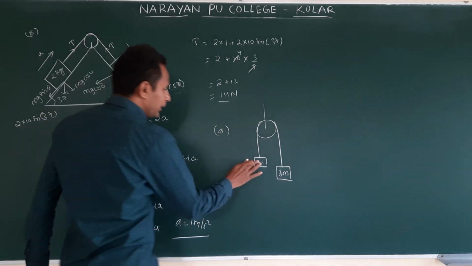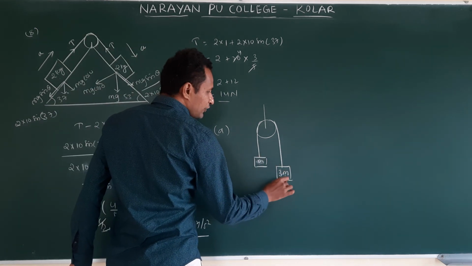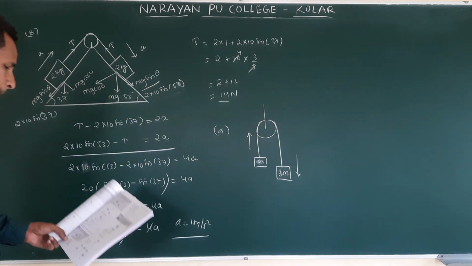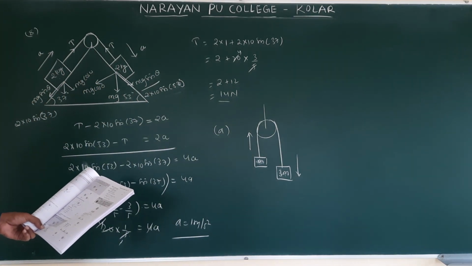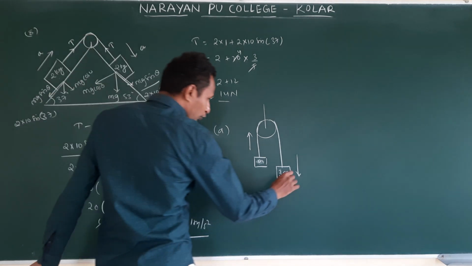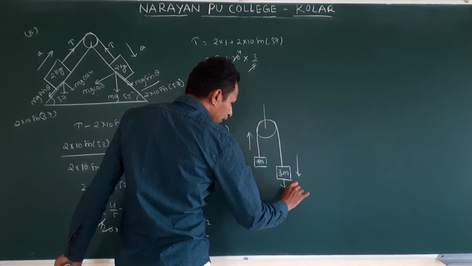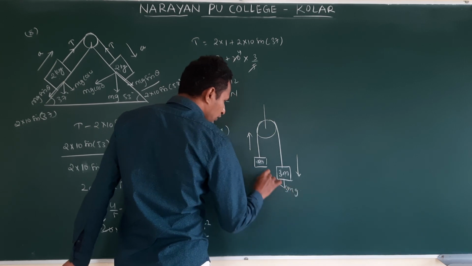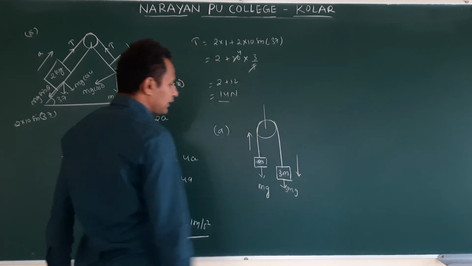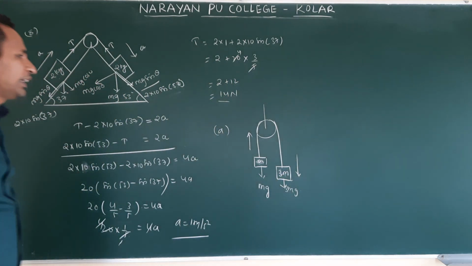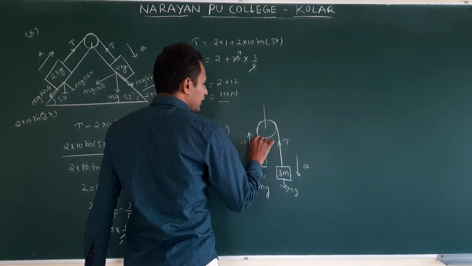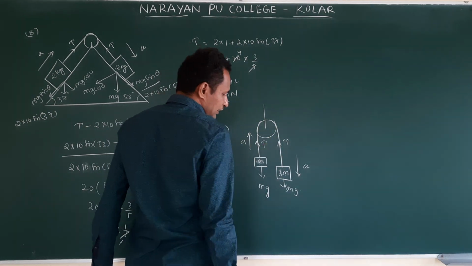Okay, obviously what happened? This will dominate and accelerate downwards, and the other goes up. Clear? So they are asking the net pulling force. Net pulling force. So this will be 3 mg downwards, and this is mg. Am I correct or not? Okay, this accelerates downwards, this accelerates up. Tension acts up, this tension also acts up. Already we have seen this.